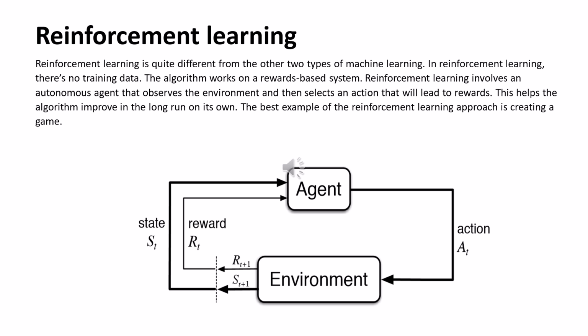It involves autonomous agents that observe the environment and then select actions that will lead to rewards. The reward may be positive or negative. This helps the algorithm improve in the long run on its own. The best example for reinforcement learning is that most gaming applications work based on it. Based on that, the agent may get a reward or punishment, and the system will learn from either one.